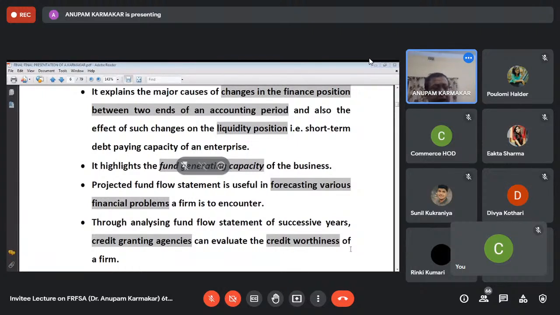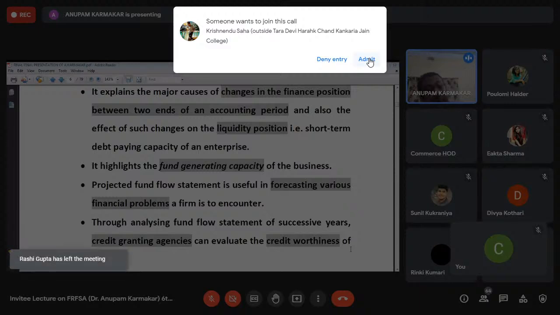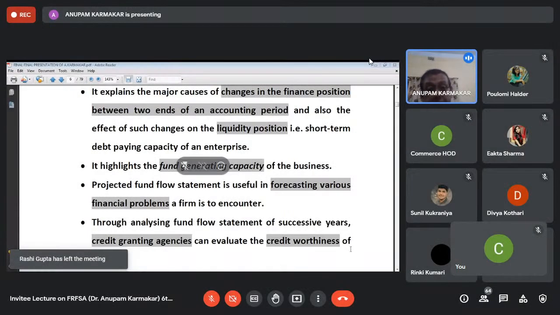And another thing is that if a bank or any financial organization wants to give a loan to any company, then they have to look into the fund flow statement. On the basis of the fund flow statement, banks and financial organizations can evaluate the creditworthiness of the firm. That means whether the company which is taking that loan is really capable of giving back that money or not, whether it can return the loan that it has taken or not. That is also reflected from the fund flow statement.